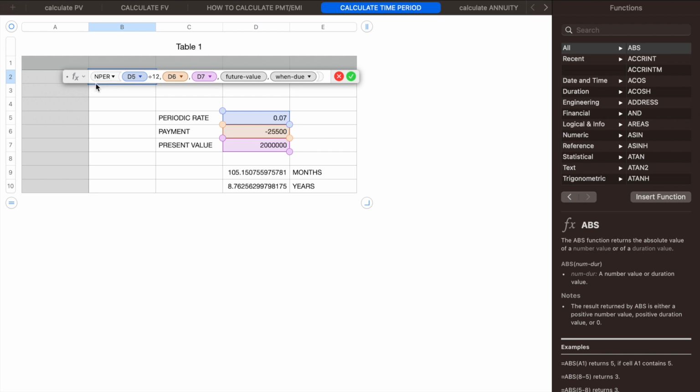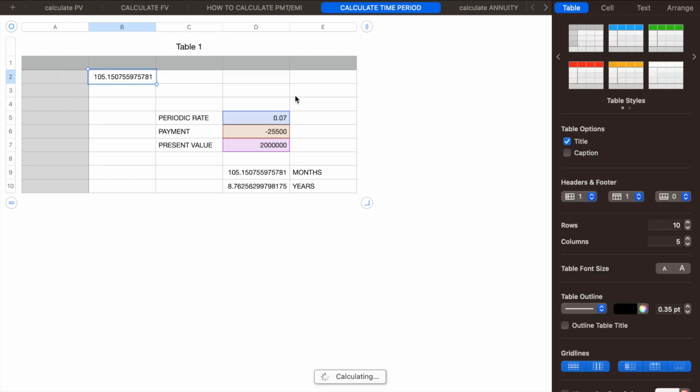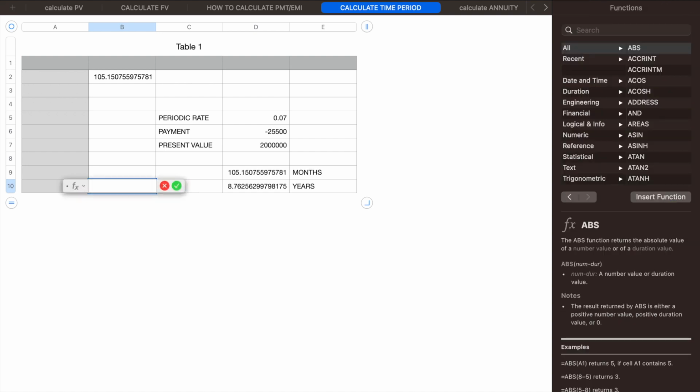See, NPER is the number of periods, as we have already discussed. So you have to put equals NPER here. I'll show you once again here. If you put equals and then NPER, and then just click enter, you will get all these values.